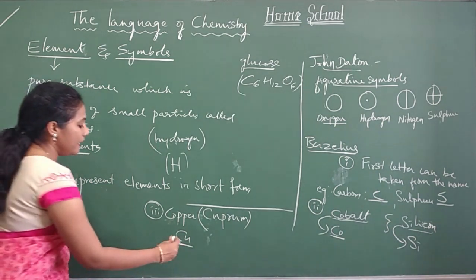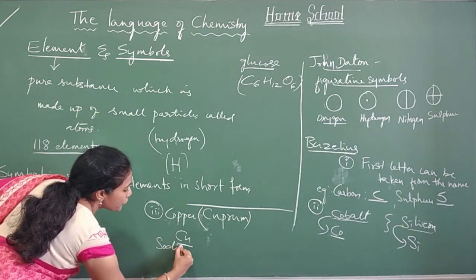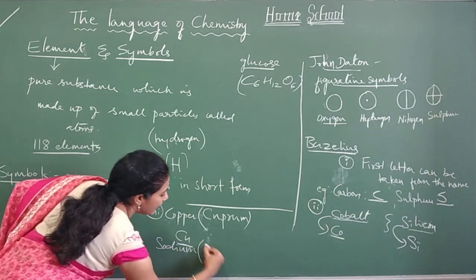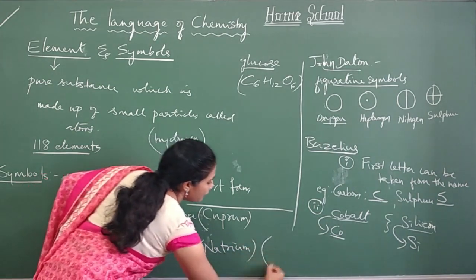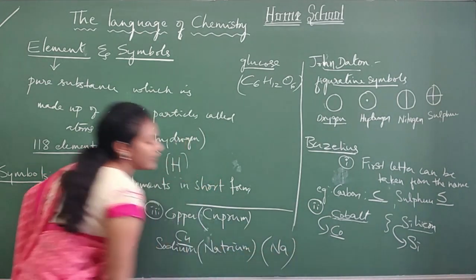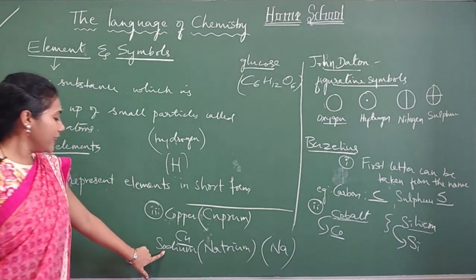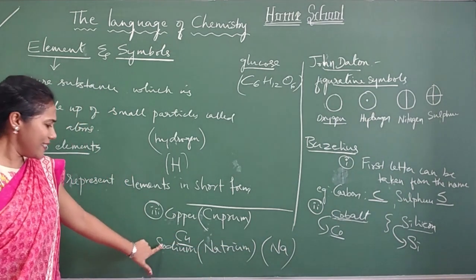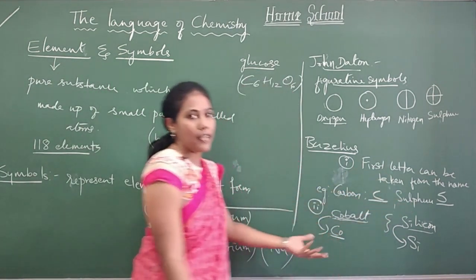Similarly, there is an element sodium. The Latin word for sodium is natrium. So the symbol for sodium is actually Na. It is not So or S. S you cannot take because S is already there for the element sulfur.